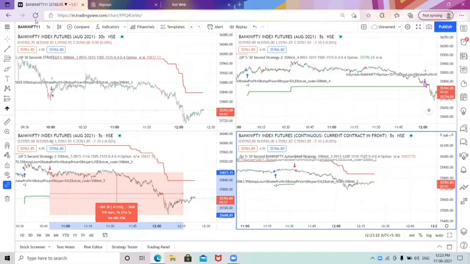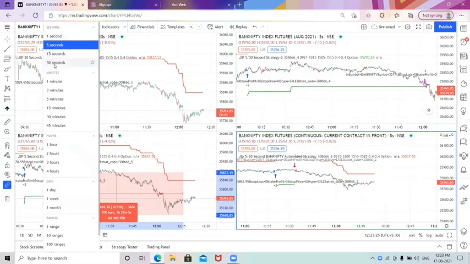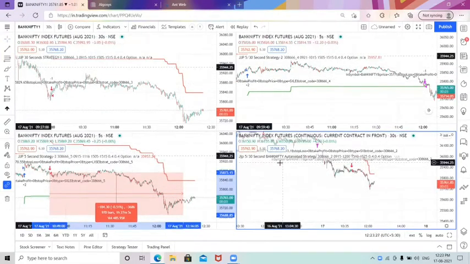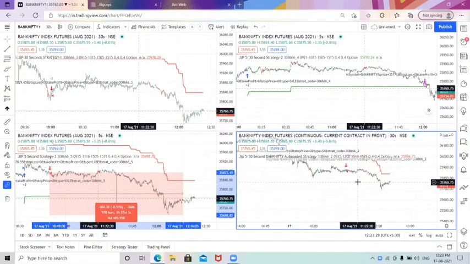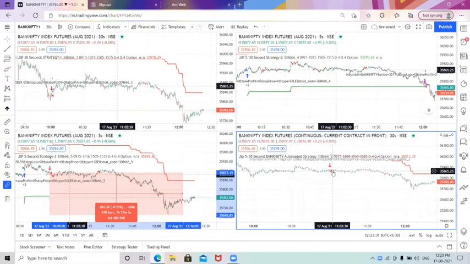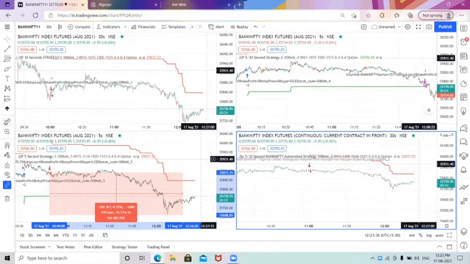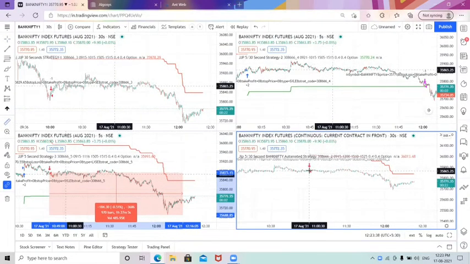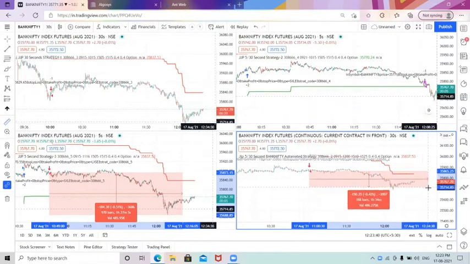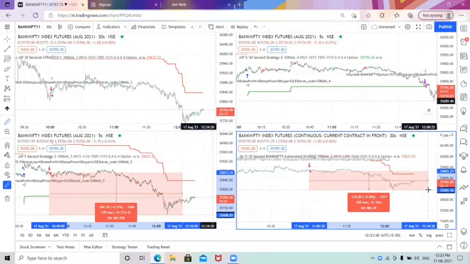And right now I will be changing from the old strategy to the 30 seconds, because our strategy is working for 5 seconds as well as 30 seconds. You can see in the 30 seconds also there is a short entry and a trailing stop loss at this point. For 30 seconds also, on the short side, it has given you almost 175 points. In our old strategy, there are two short side entries for 5 seconds as well as 30 seconds, and every entry has given you almost 175 points.